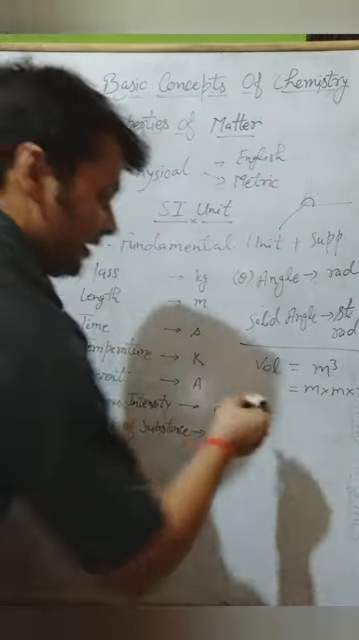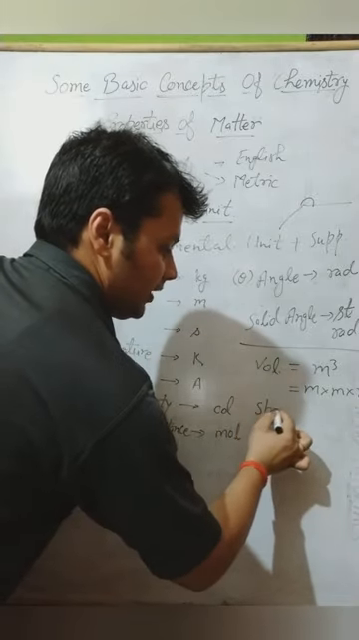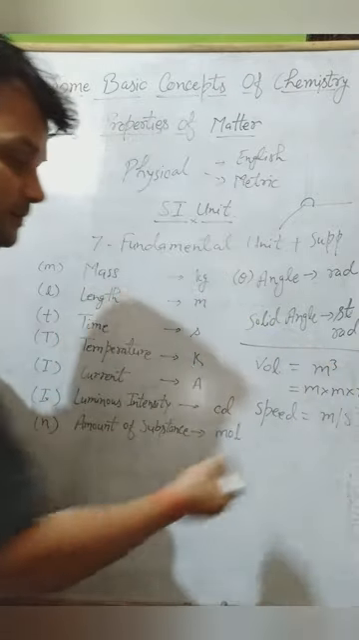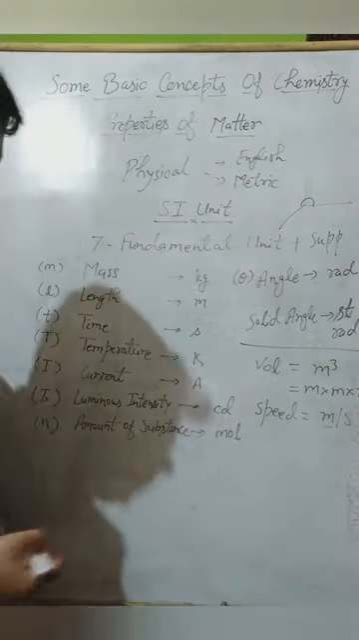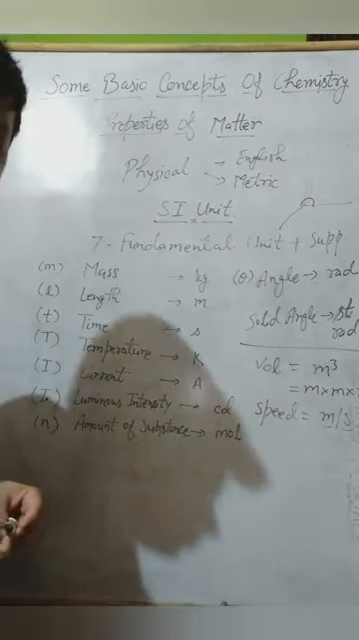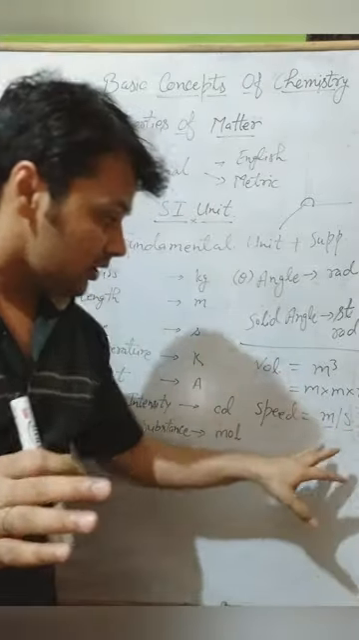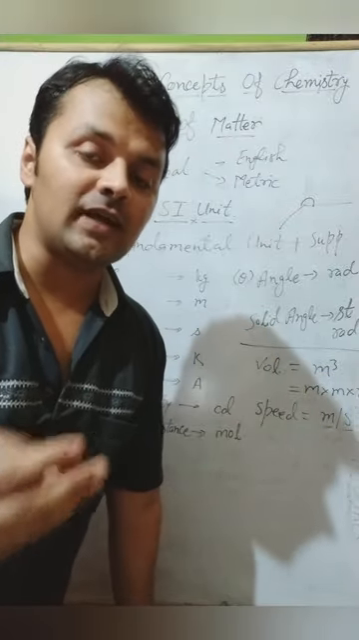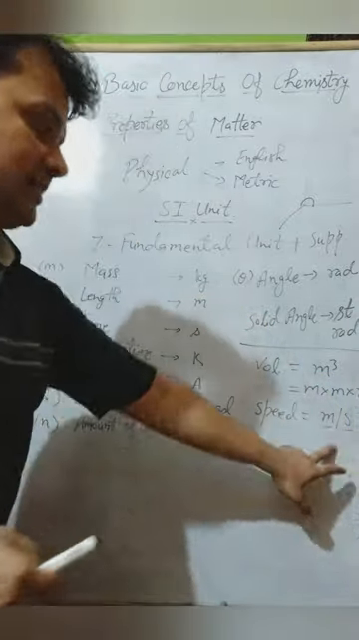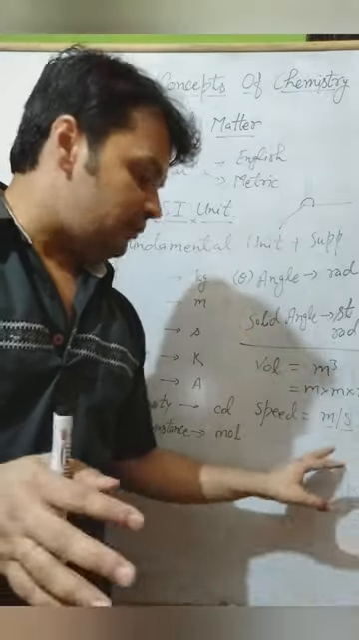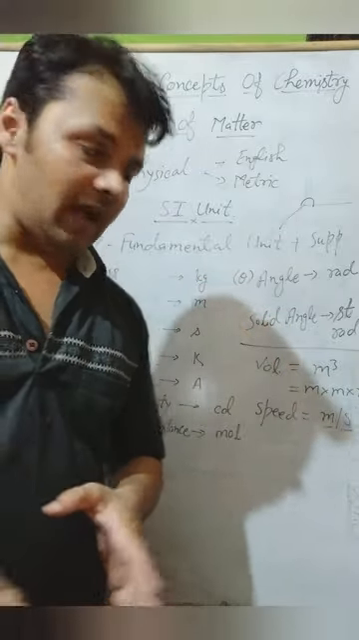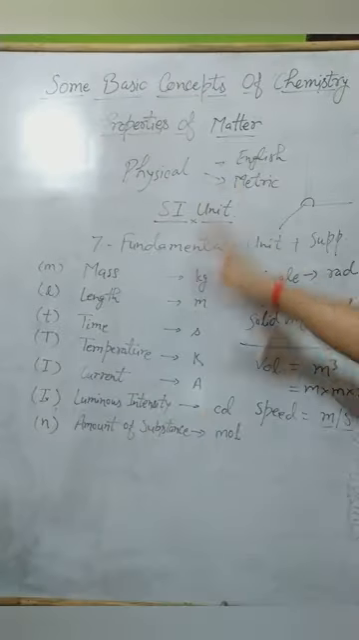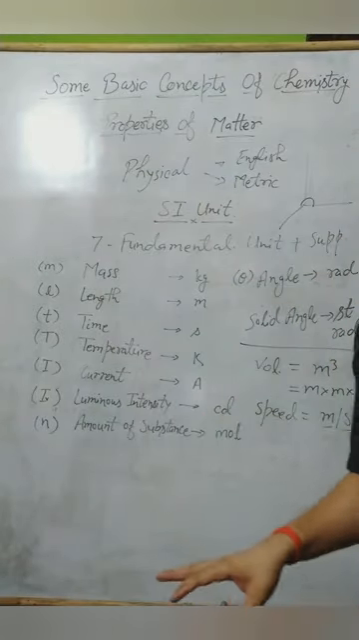Or let's say we have speed, okay? Speed is meter per second, so it is dependent on the length unit and the time unit, right? So it is dependent on 2 fundamental units. These kinds of quantities are called derived quantities and the units are called derived units. Derived quantities are hundreds, and only 7 fundamental units we use. So these are the SI unit system and derived units.